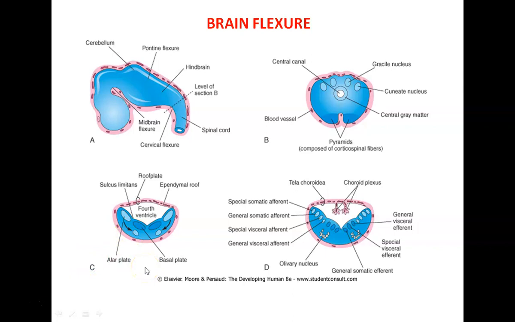Now, as a result of the lateral expansion of the fourth ventricle, what happens? The neuroblasts in the basal plate of the medulla develop into motor neurons. The neuroblasts form nuclei and organize themselves into three columns.